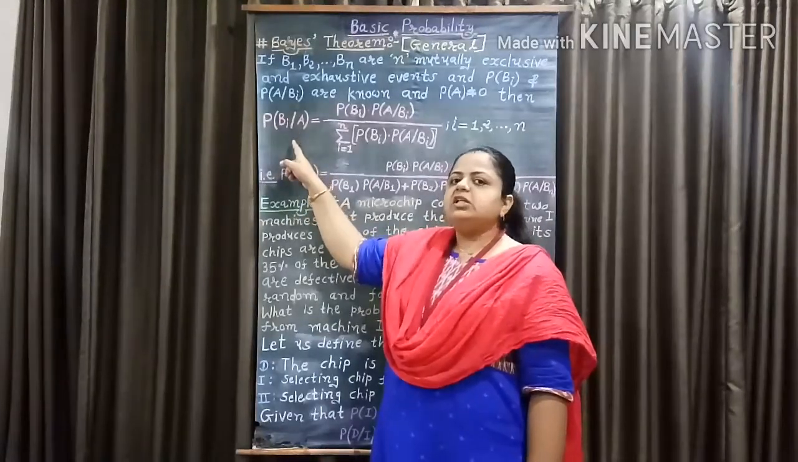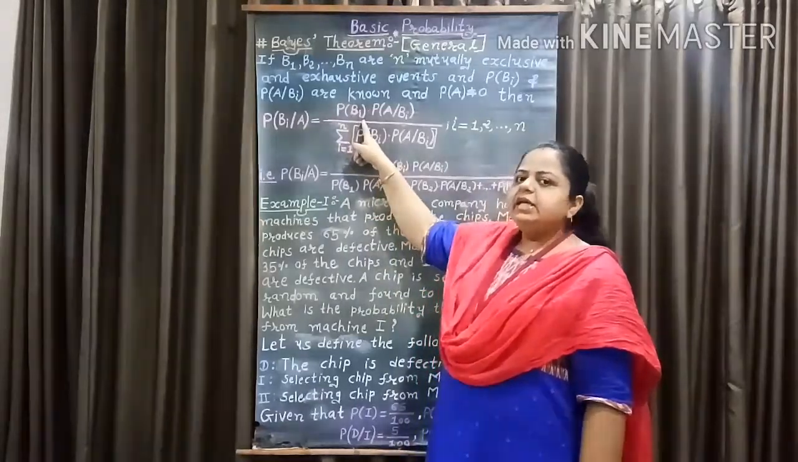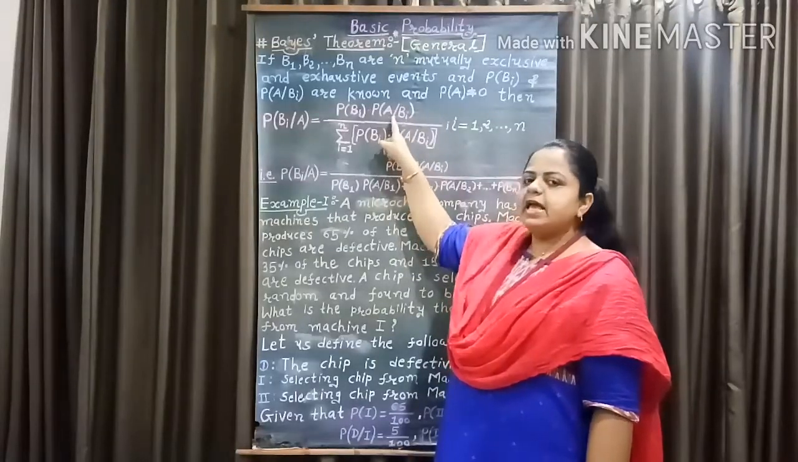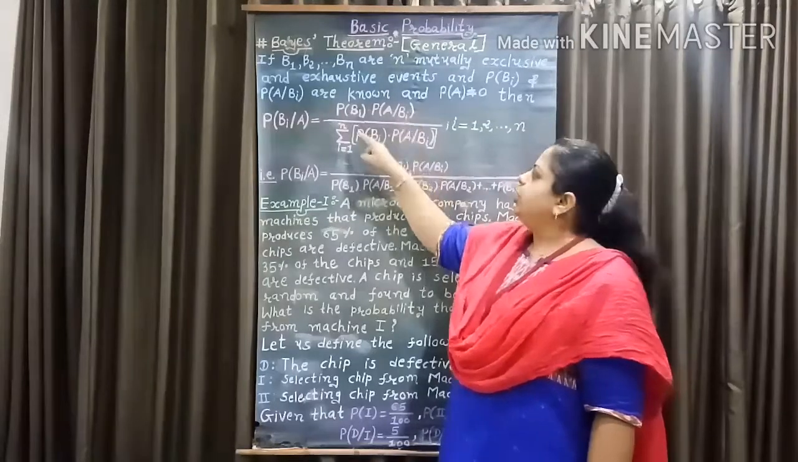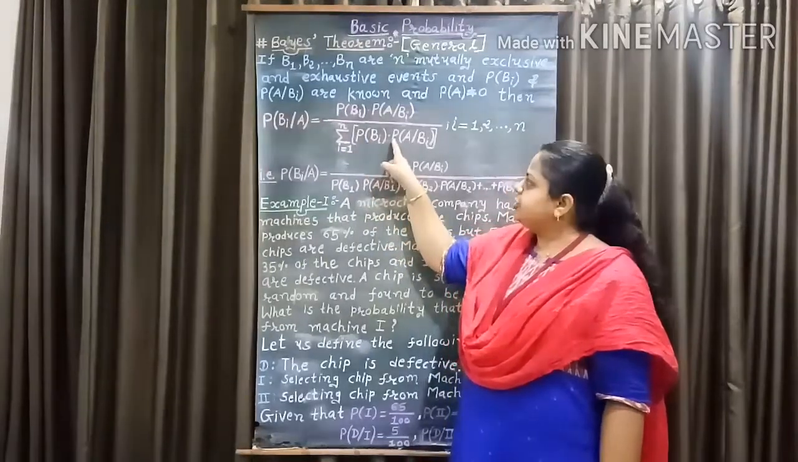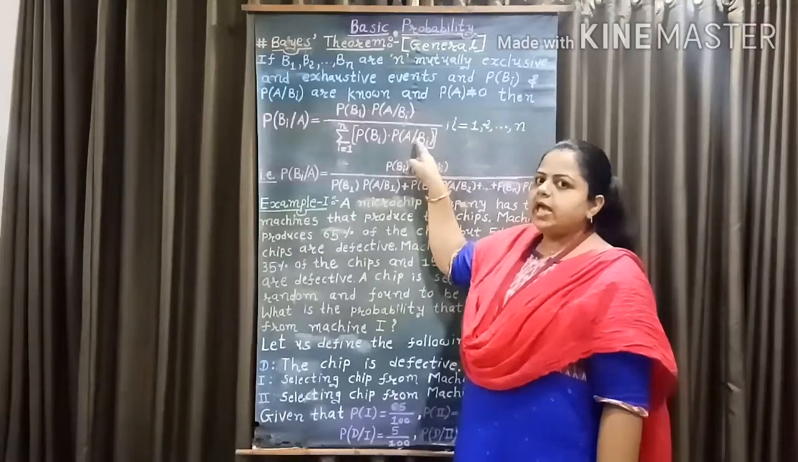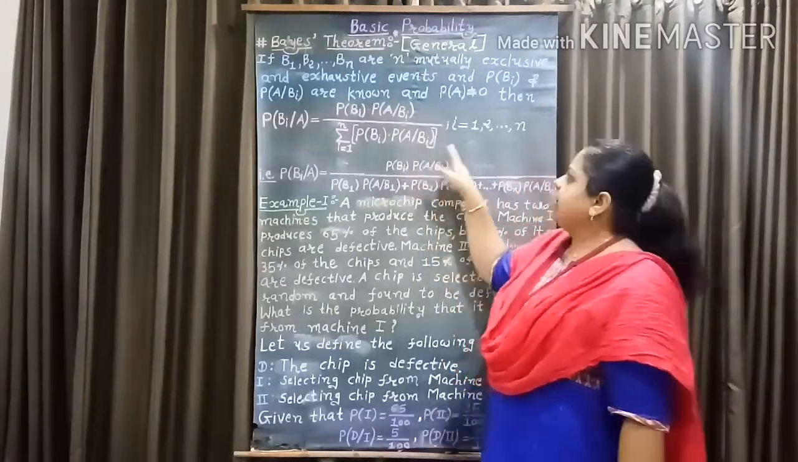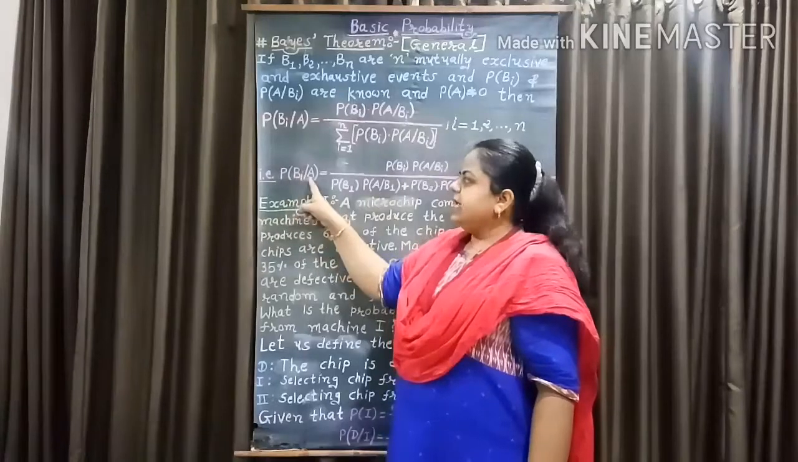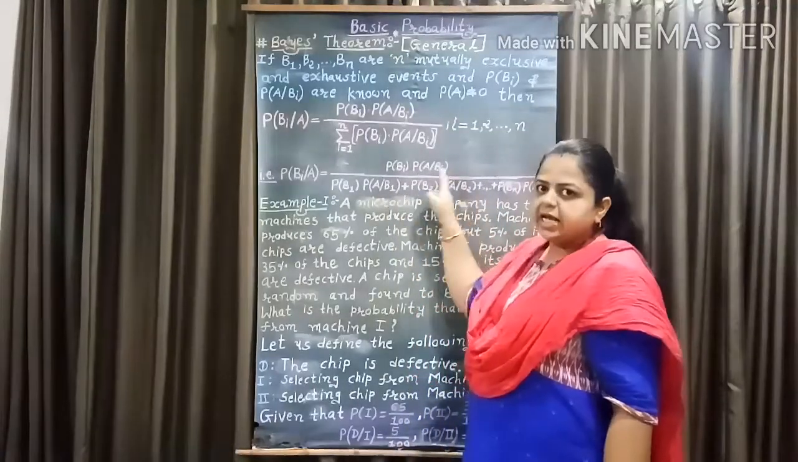Then inverse probability of Bi under the condition that A has already occurred equal to probability of Bi into probability of A given Bi, that is conditional probability of A when Bi has already occurred, over summation i equal to 1 to n of probability of Bi into probability of A given Bi, that is the conditional probability of A when Bi has already occurred, where i is running from 1 up to n, that is probability of Bi given A equal to probability of Bi into probability of A given Bi whole over.